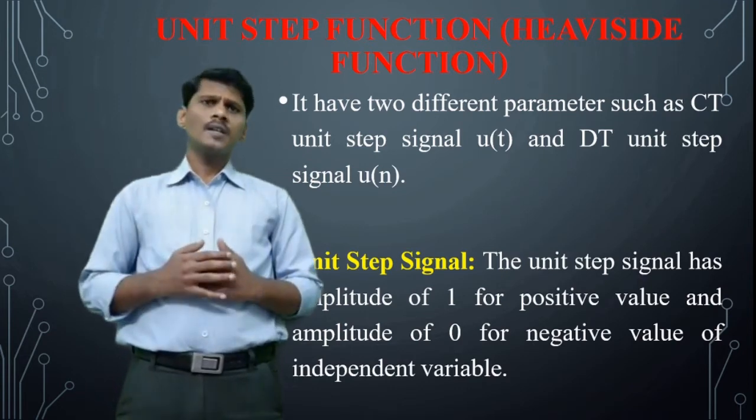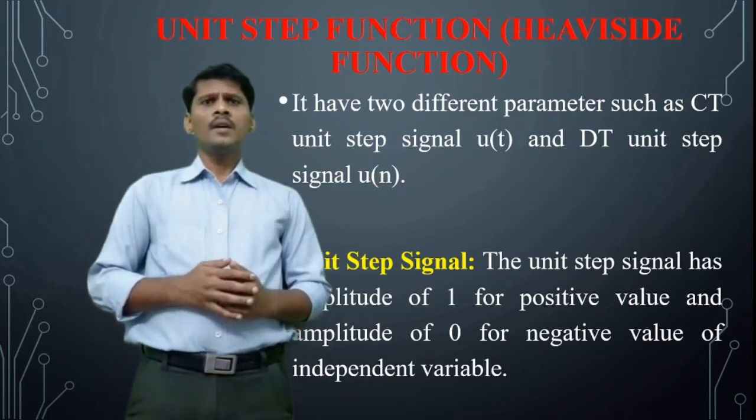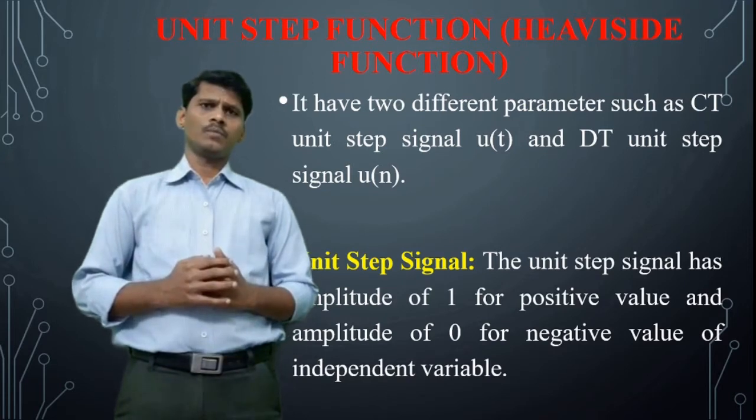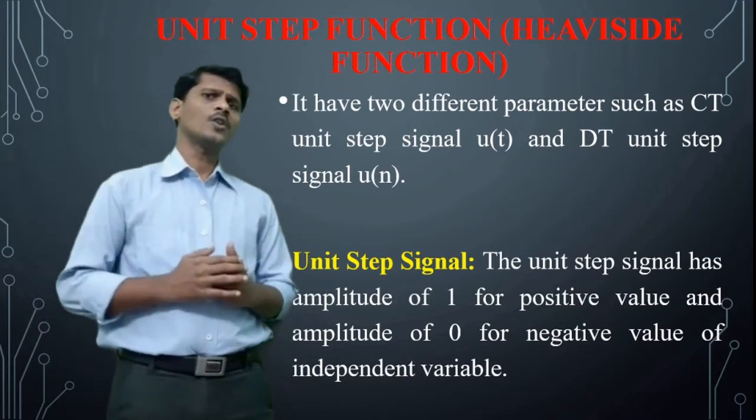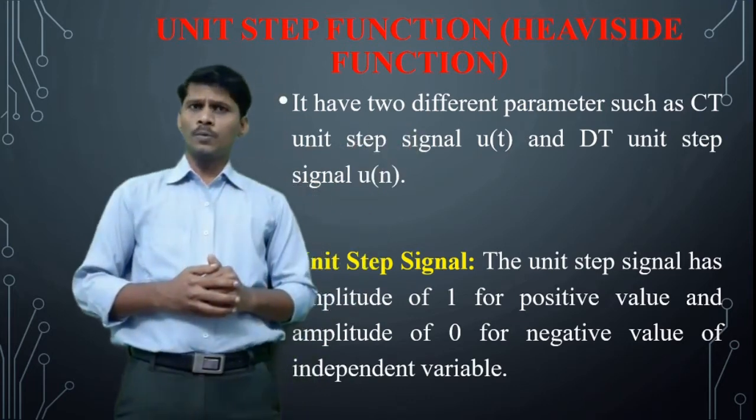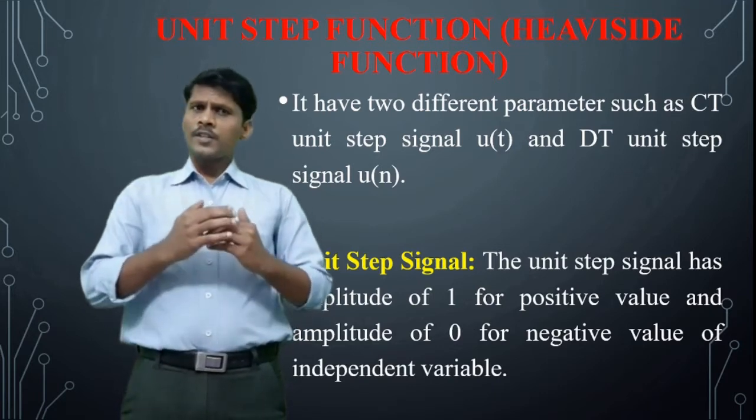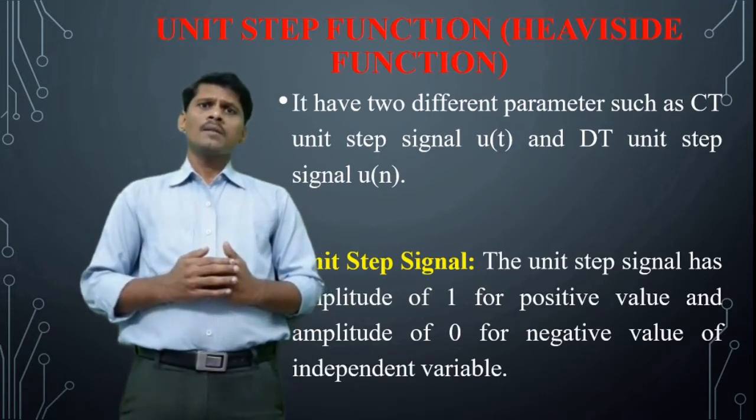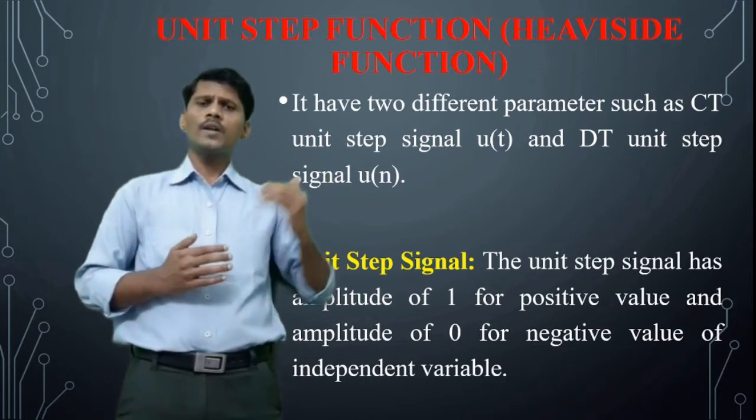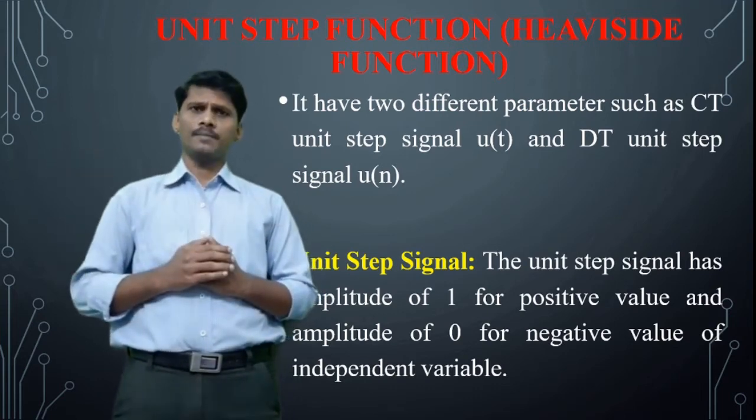The unit step signal has unity magnitude for positive values of time t and its amplitude is 0 for negative values of time t. So what is the definition of the unit step signal? If the step signal has unity value, then it is known as a unit step signal. It has an amplitude of 1 for positive values of time t and amplitude 0 for negative values of time t.